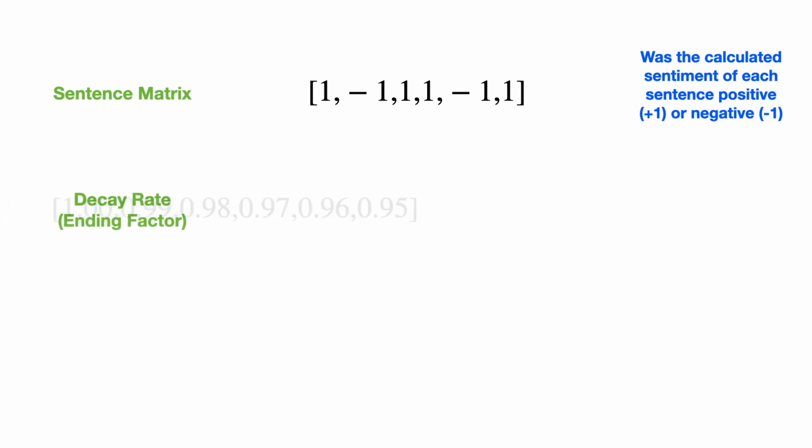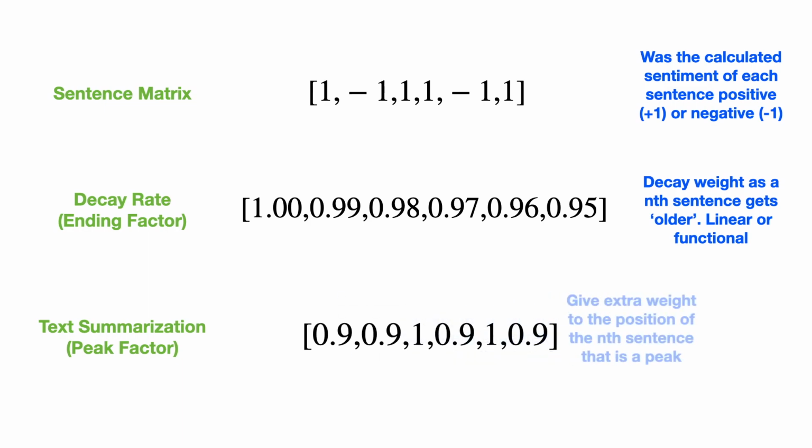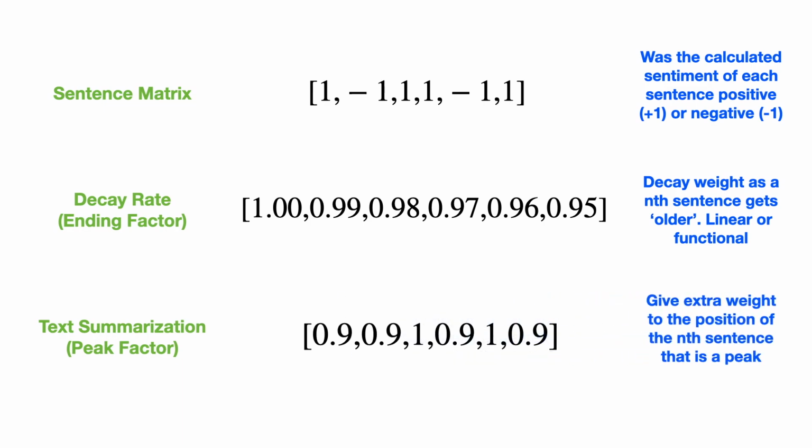The next thing we're going to do is find a decay factor. What I've done here is I've just made it linear: for every sentence as you go forward, you drop it by 0.01. In the code, you'll see that I've actually used an exponential decay, and we'll walk through that in a second as well. And then finally, text summarization: give extra weight to the position of the nth sentence that is the peak. If, for example, I have 6 sentences here, my first 2 sentences are not the peak, but my last sentence is the peak, then I want to make sure I give that some extra weight.